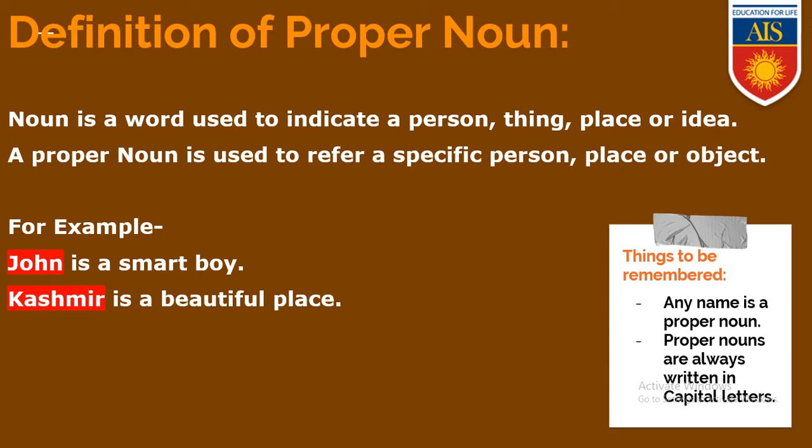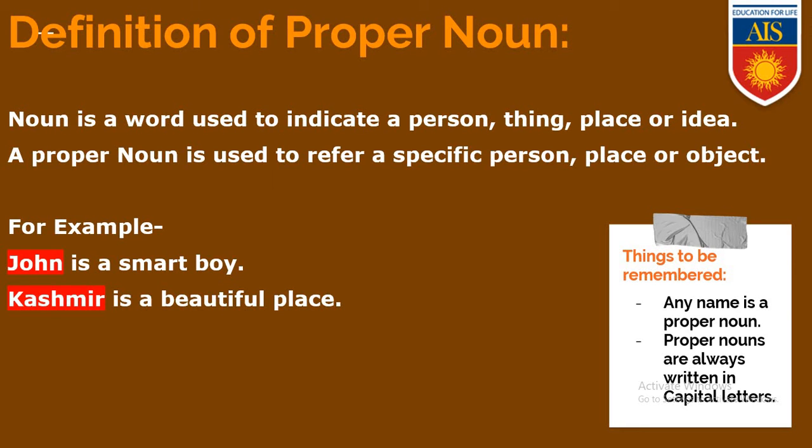First type is proper noun. What is a proper noun? A proper noun is used to refer to a specific person, place or object. As we know, a noun identifies a place, object, thing, anything which is random. But a proper noun specifies that.